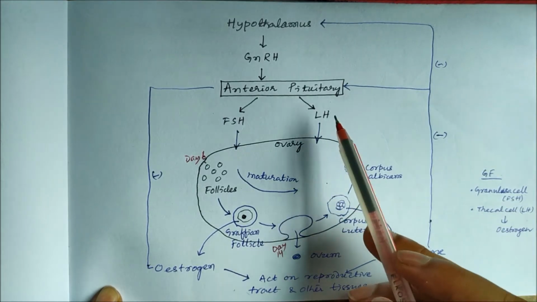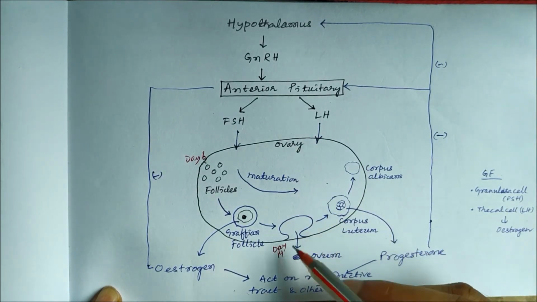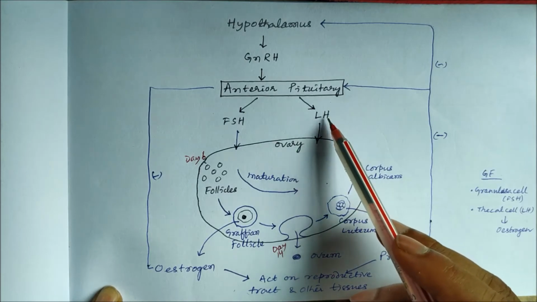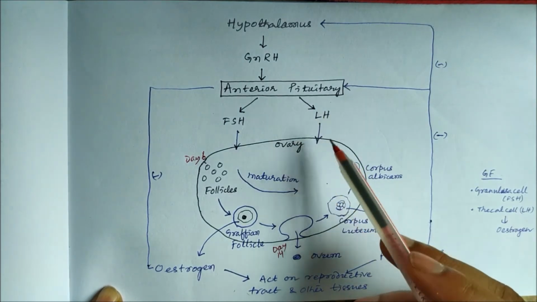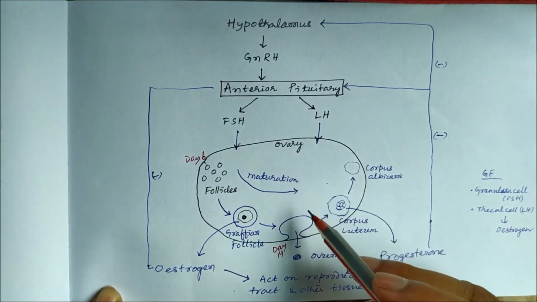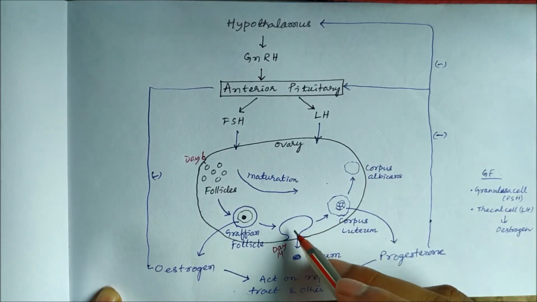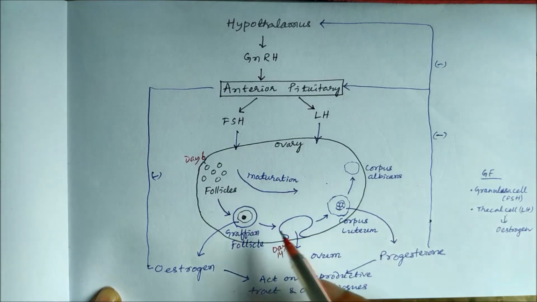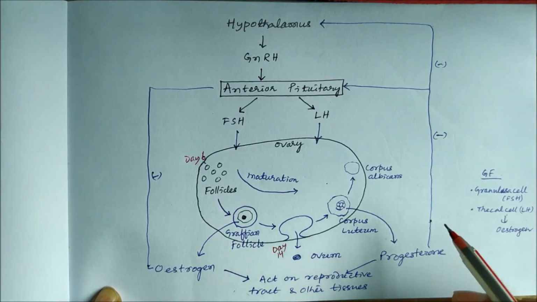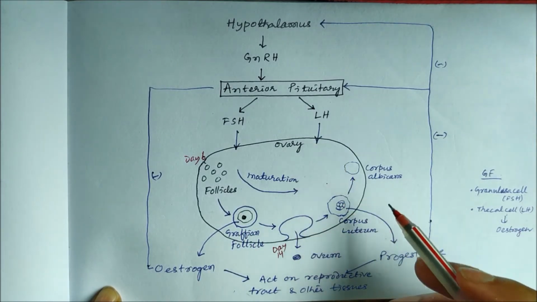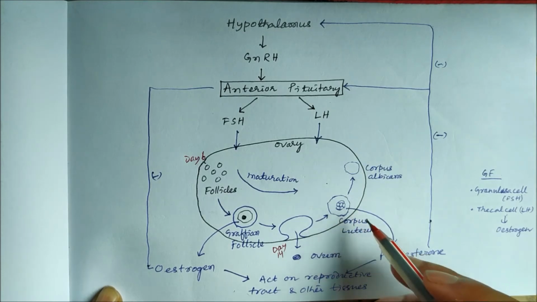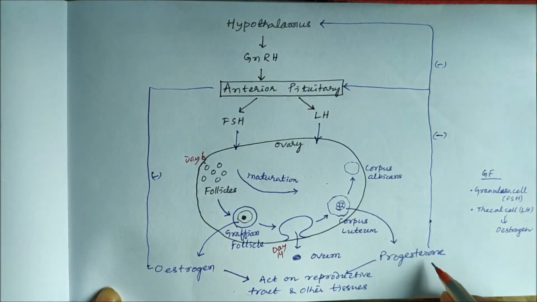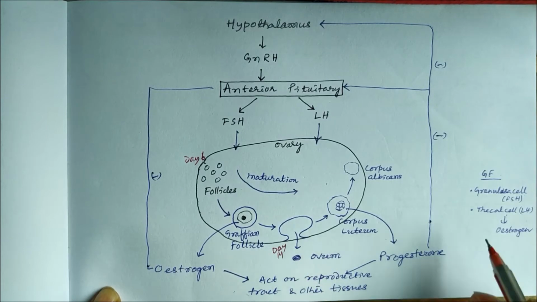Now this ovulation occurs by the action of your luteinizing hormone. When the luteinizing hormone acts, there will be ovulation, release of ovum, and luteinizing hormone acts on the thecal cells to secrete estrogen, and on the corpus luteum to secrete progesterone. After ovulation, there will be continuous secretion of progesterone.